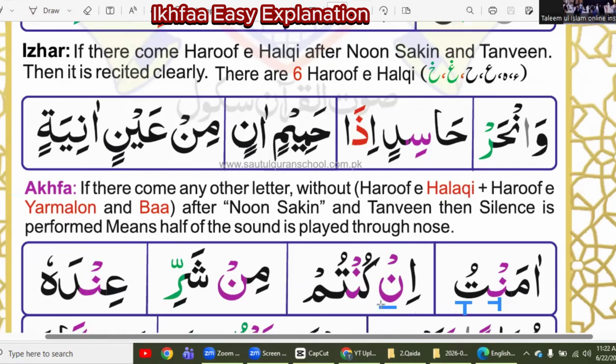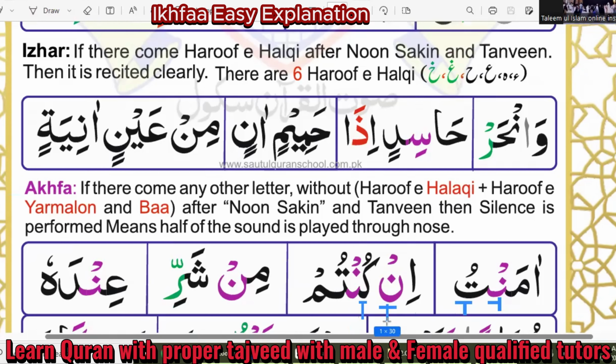Same here. After noon silent, there is kaf. Kaf is not in idgham, not iqlab, not izhar. So now we will read it like "ko, tum". Don't round your lips. After noon silent, there is sheen. Sheen is not in idgham, not iqlab, not izhar. So we will read it like "mi, shar, ri". Now, after noon silent, there is dal. Dal is not in idgham, not iqlab, not izhar. So we will read it like this.